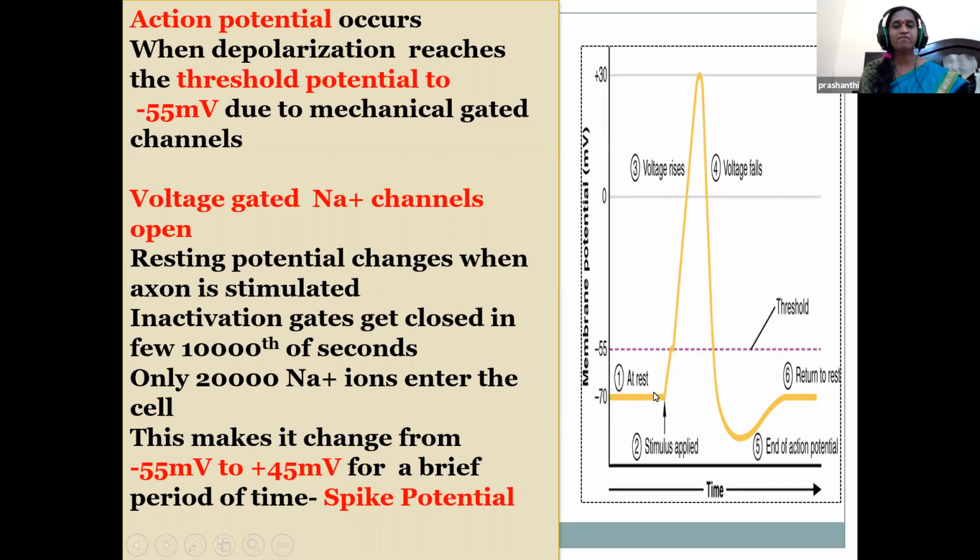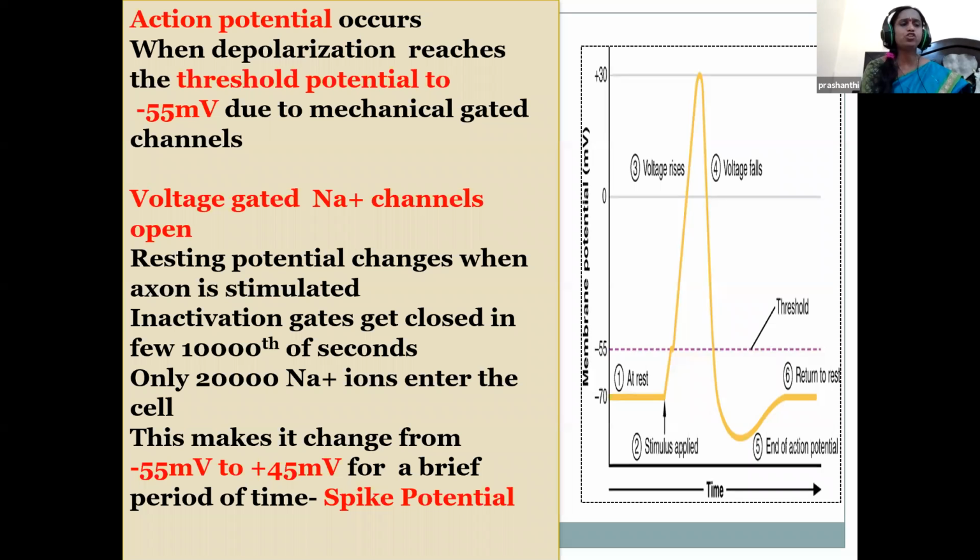Just see the graph children. Here at rest it was minus 70 millivolts, and it has been contributing to the positivity. The threshold stimulus is at minus 55 millivolts. Next, the voltage gated sodium channels open.